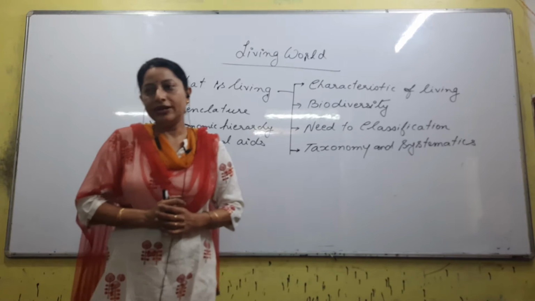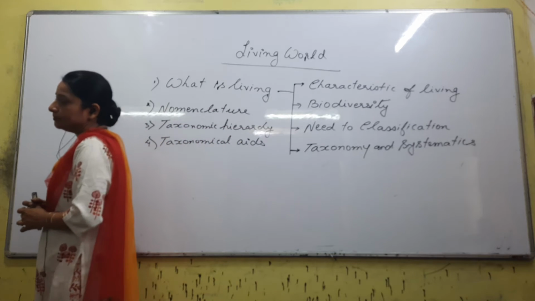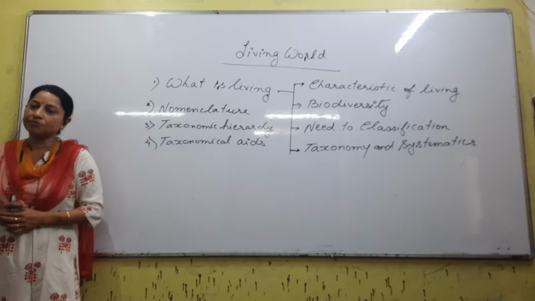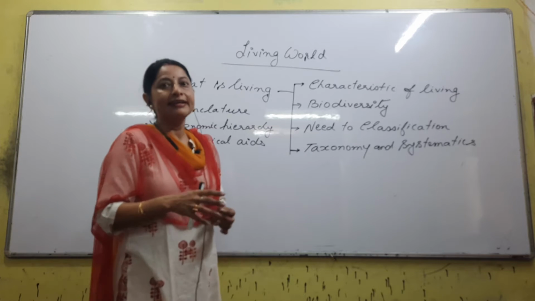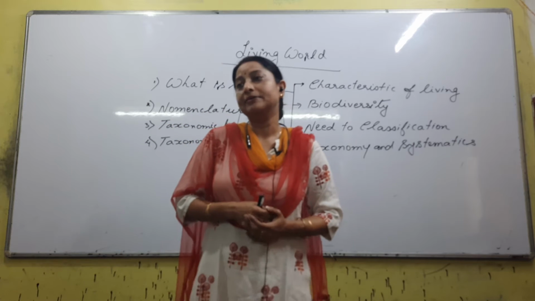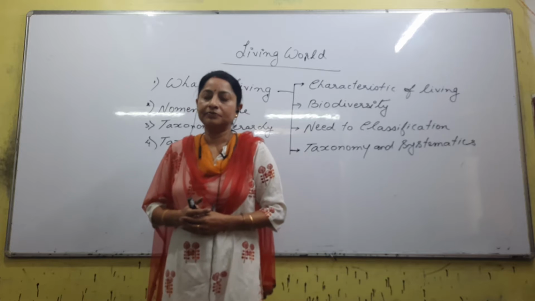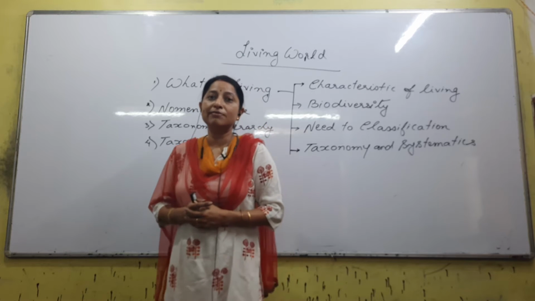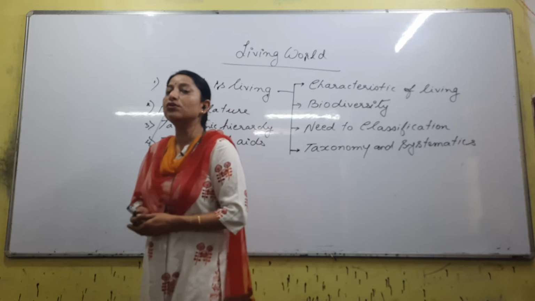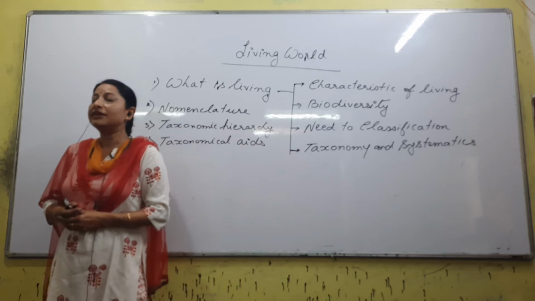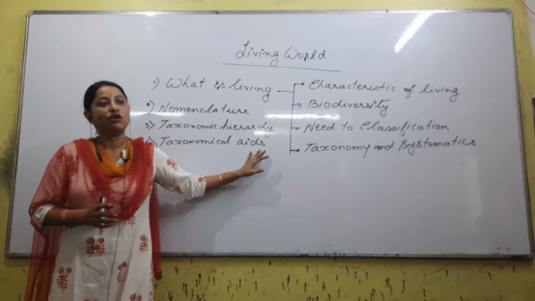Okay, I am giving you a question and you have no idea about it. What will you do to know about the question? Suppose I give you a question you cannot solve, and you want to know about it. From where will you take help? From books. So books, we can say that is an aid. Similarly, if you want to know about an organism, then we have some specific books, and those books could also be considered as a taxonomic aid.